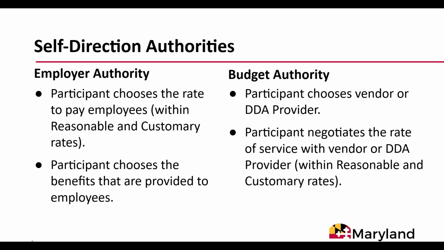Participants have budget authority over all Medicaid waiver services that can be self-directed. This means that the participant chooses how much to pay for the service within reasonable and customary standards. For more information about the self-directed services Medicaid waiver services, please refer to Training Module 4.